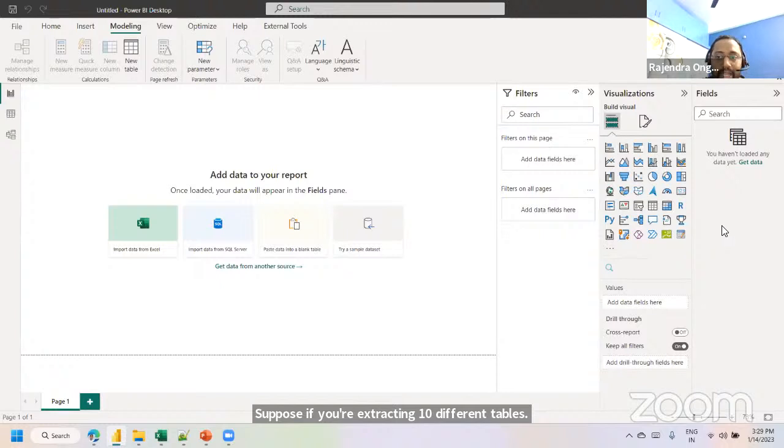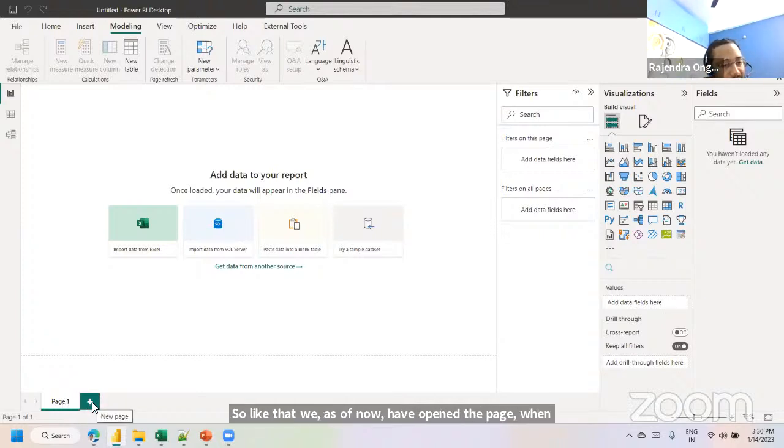As of now, I haven't imported any data, so we are not able to extract. It is telling me that you haven't loaded any data right away, so we have to import it. This is a brief overview of the Power BI Desktop application. If you're familiar with Excel, we can start creating sheets, right? Like that, as of now, I have opened page one.